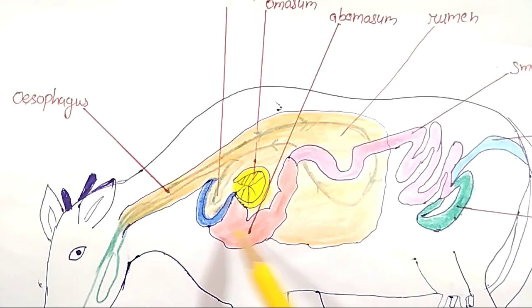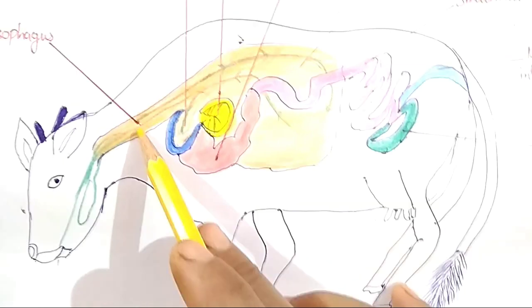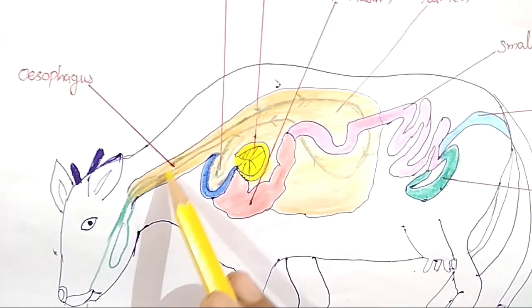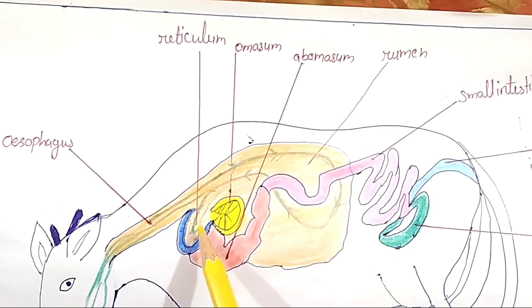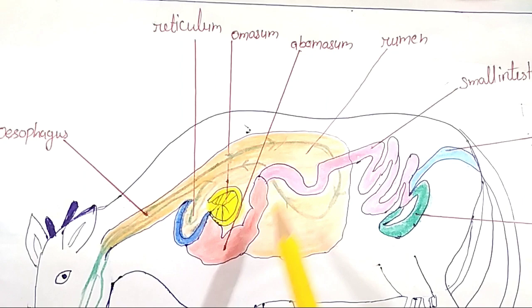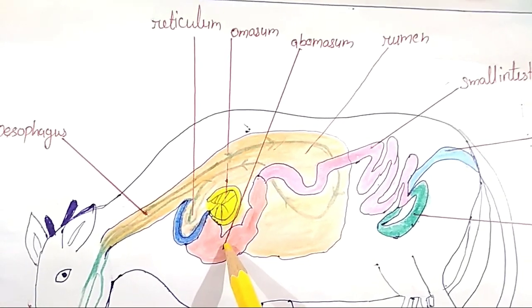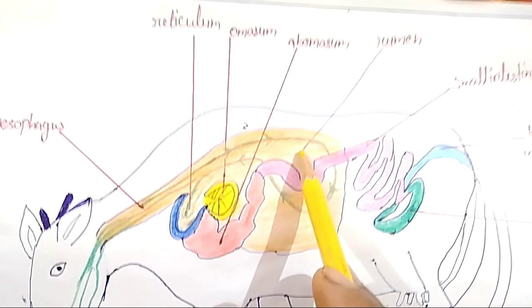You can see in the figure, this is the esophagus. This is the diagram of a cow, and this part is reticulum, and this yellow part is omasum, and this red part is abomasum, and this is rumen.